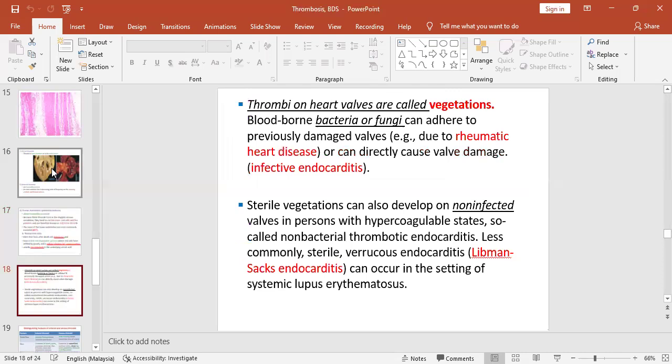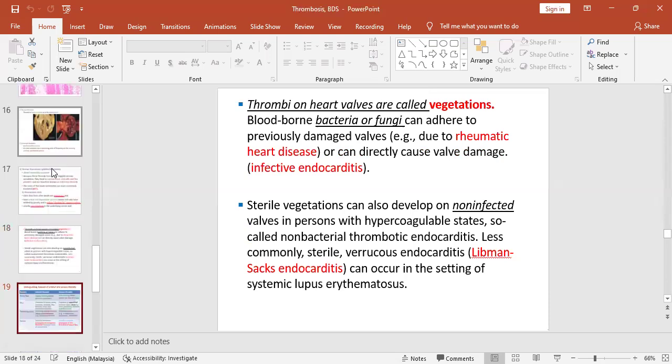Thrombi that develop in the heart valves are known as vegetations. Common conditions where vegetations occur are infective endocarditis and rheumatic heart disease. These vegetations contain microorganisms, and when the vegetations do not contain microorganisms, they can be seen in SLE. Those vegetations occur in Libman-Sacks endocarditis.